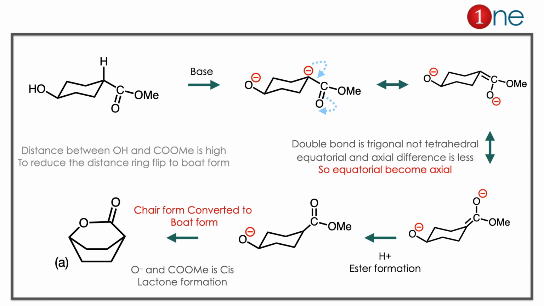You can write it in any way. So it gets into axial again. So it is easy for lactone formation. Again the distance between both is high. So what really happens is the chair form is converted into the boat form. This is very important because the unusual form is stabilized by lactone formation. So the answer is clearly A. Here you have to learn two important things. One is if you have enolate formation, the axial equatorial difference vanishes. The second thing is for lactone formation, the ring can close and convert into the boat form.